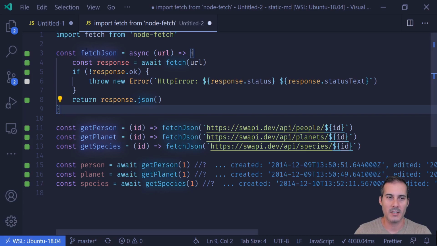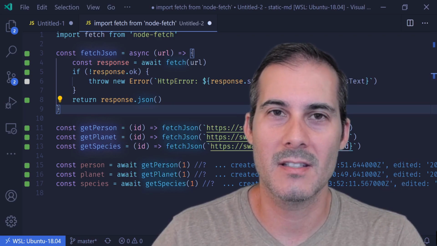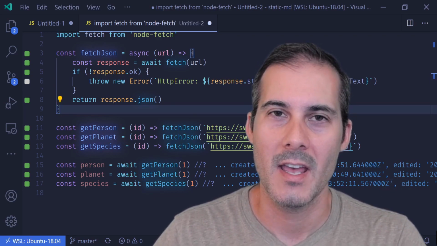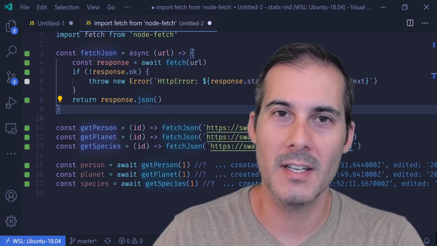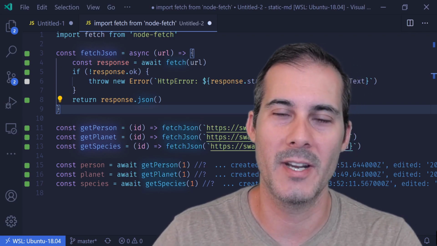And optionally, we could take fetchJSON and put that into another file, which we could then import into this file. These are just recommendations. You may solve them a different way. If you have a better way of solving it, again, post it in the comments. I'd love to read it.